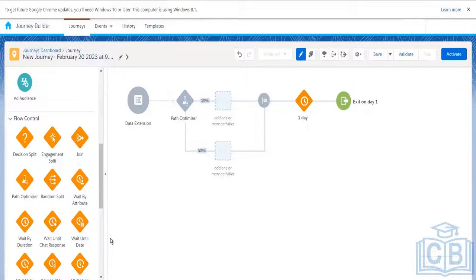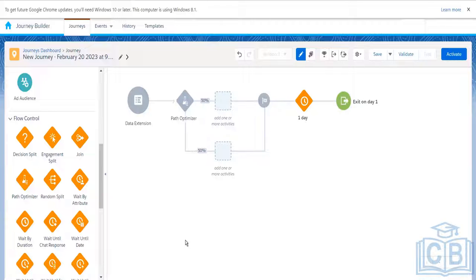It is like A/B testing, but in A/B testing we only have two versions of the email, two target audiences A and B, and based on that we have to make the decision. Here we can have up to 10 different paths. Let's say you want to test three or four different paths. Or you can also use it for A/B testing where you have more variations.